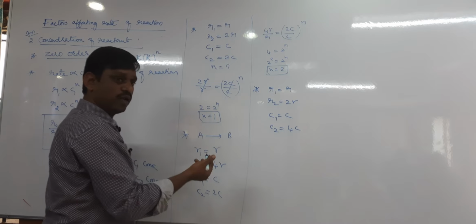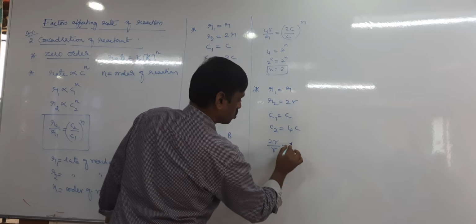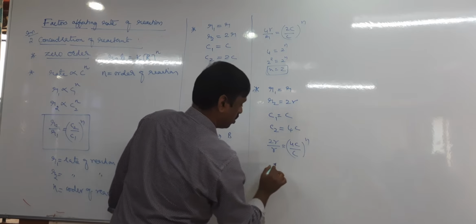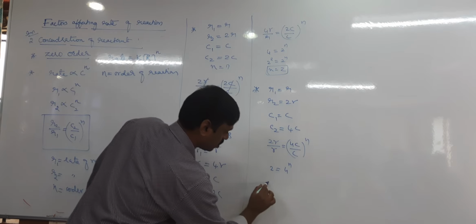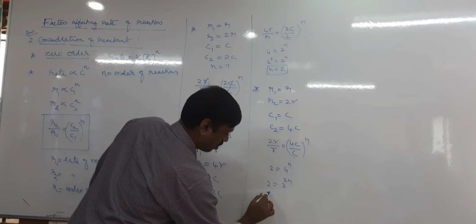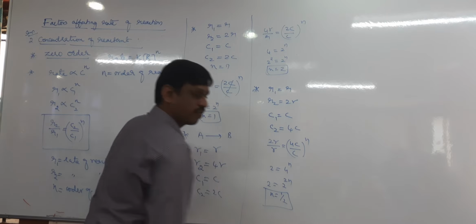Again using the formula, 2R by R equal to 4C by C whole power n. So 2 equal to 4 power n, 2 equal to 2 power 2n, and n equal to 1 by 2.